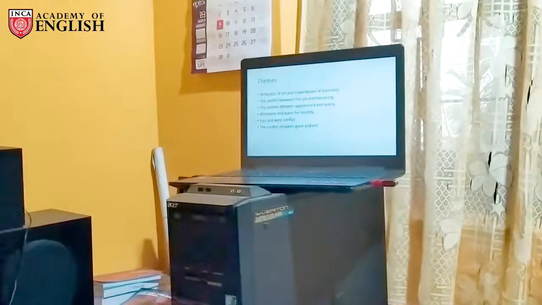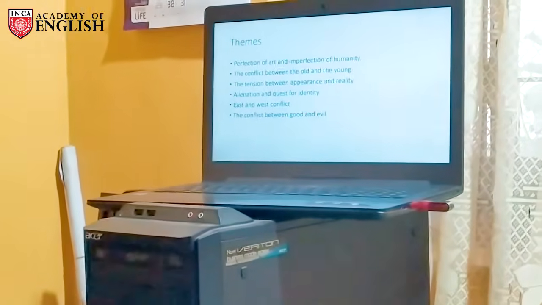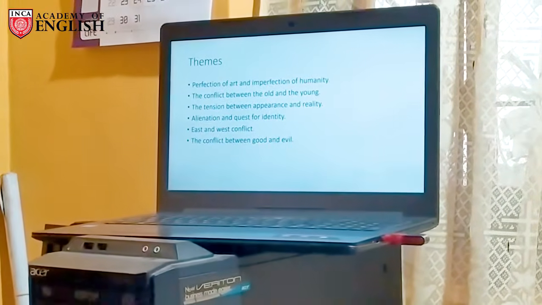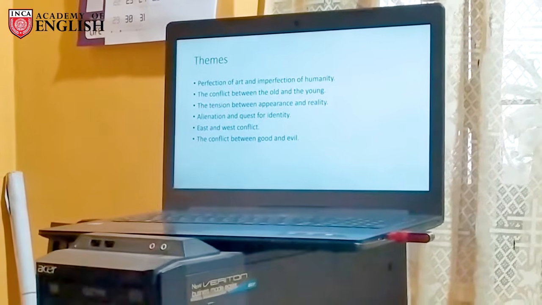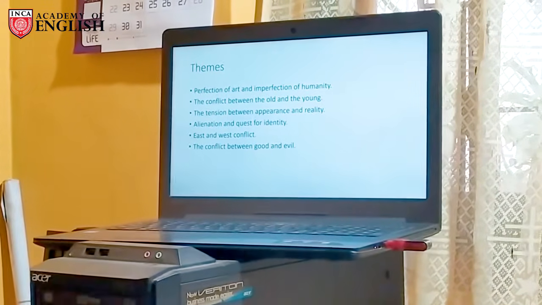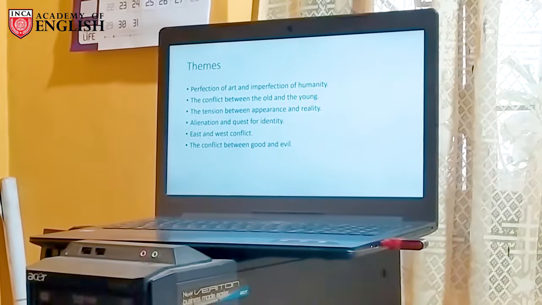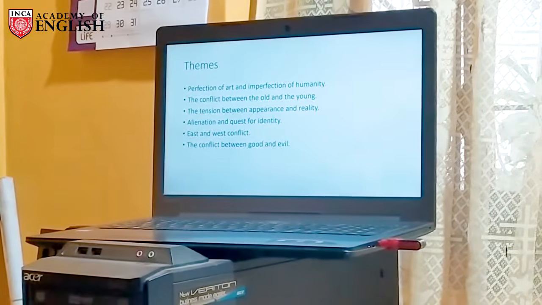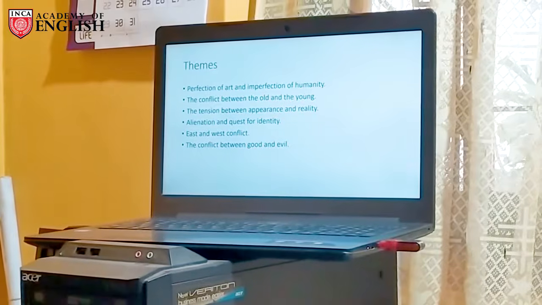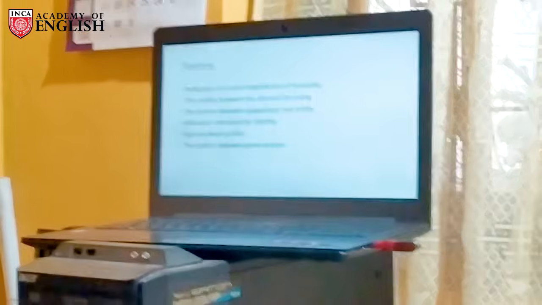When you are writing an answer for literature, first and foremost, you have to think about the themes according to the book. A book has a lot of themes accordingly. As you can see here: perfection of art and imperfection of humanity; the conflict between the old and the young, one of the major themes; the tension between appearance and reality, a very important theme as well; alienation and quest for identity, which is very, very important when you take Mali's character; East and West conflict; and the conflict between good and evil. These are the major themes that you can see from this book.